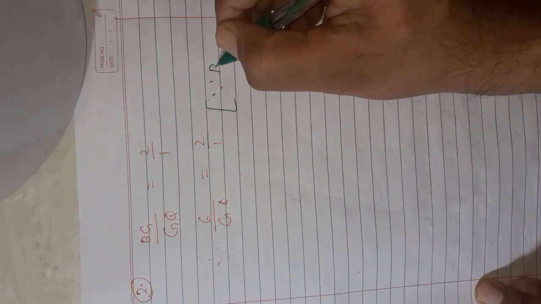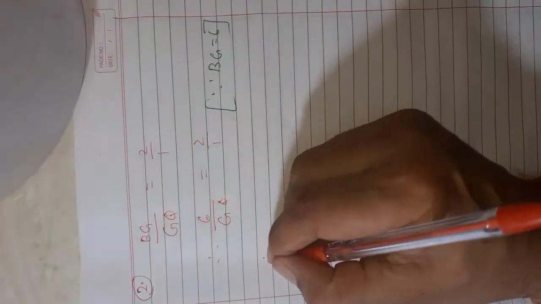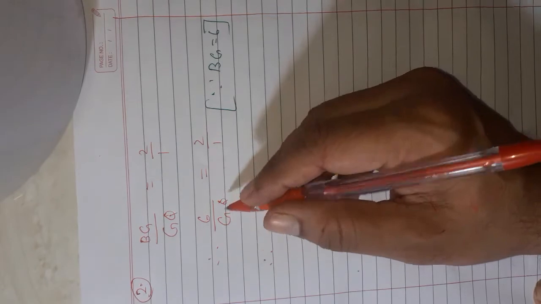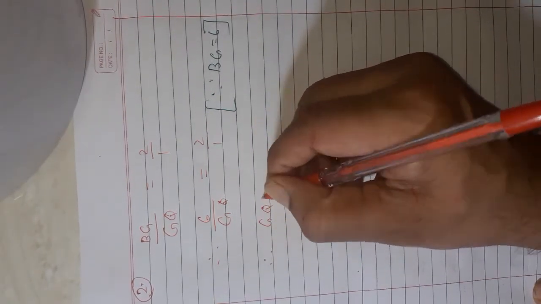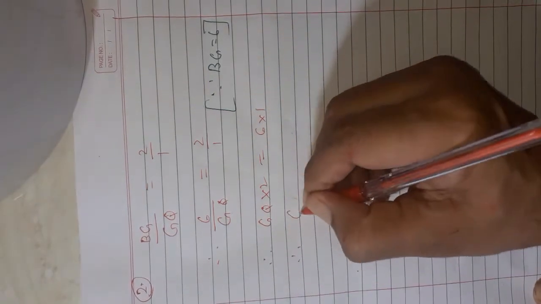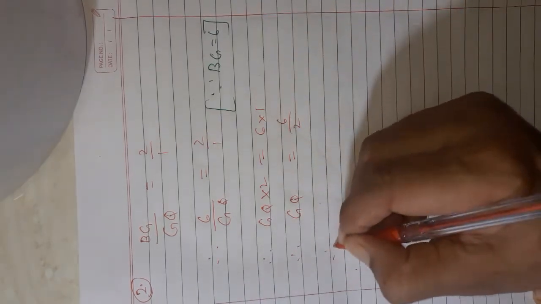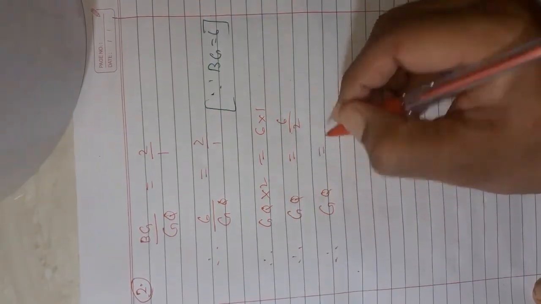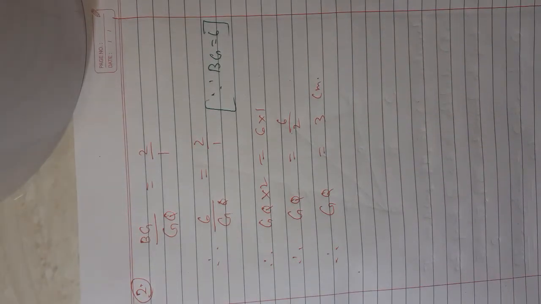Since BG is equal to 6, clear? So therefore 6 upon GQ is equal to 2/1. GQ into 2 is equal to 6 into 1. Therefore GQ is equal to 6 upon 2. Therefore GQ is equal to 3 centimeter.